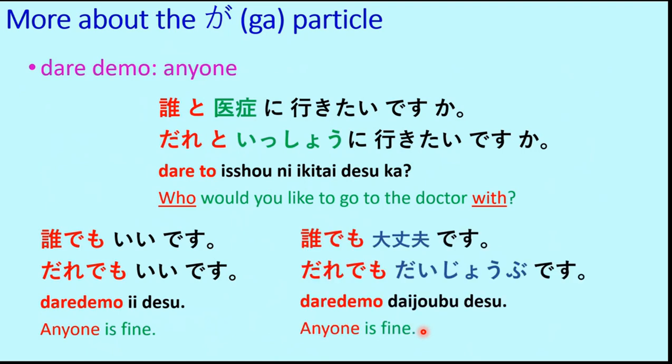And ii, there is another word daijobu, which we have seen recently. Daijobu means fine. So this is the kanji for daijobu. This is the hiragana. Dare demo daijobu desu. Anyone is fine. So you can use both. You can use either ii or daijobu. So in this way, dare demo. So we have learned darega, daremo, then we have seen dareto and then dare demo.